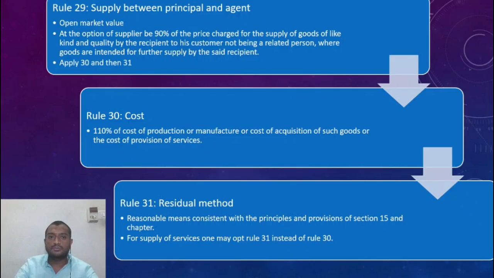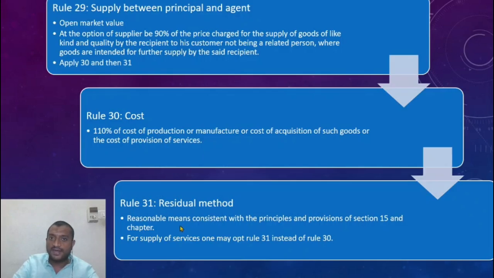So that is who an agent is. So if a principal agent relationship is there, look at whether this is happening or not. All right. Now rule 30, as I've already told you, 110% of cost of production or manufacture or cost of provision of service.